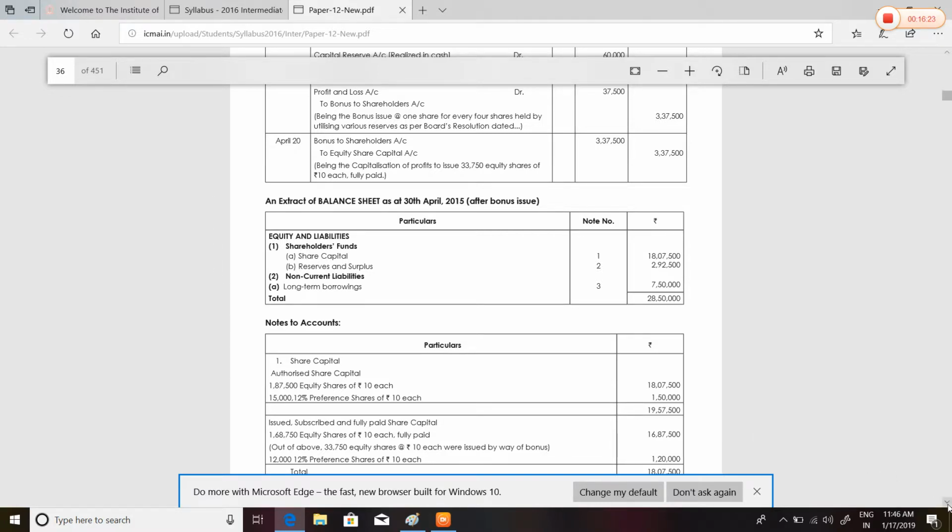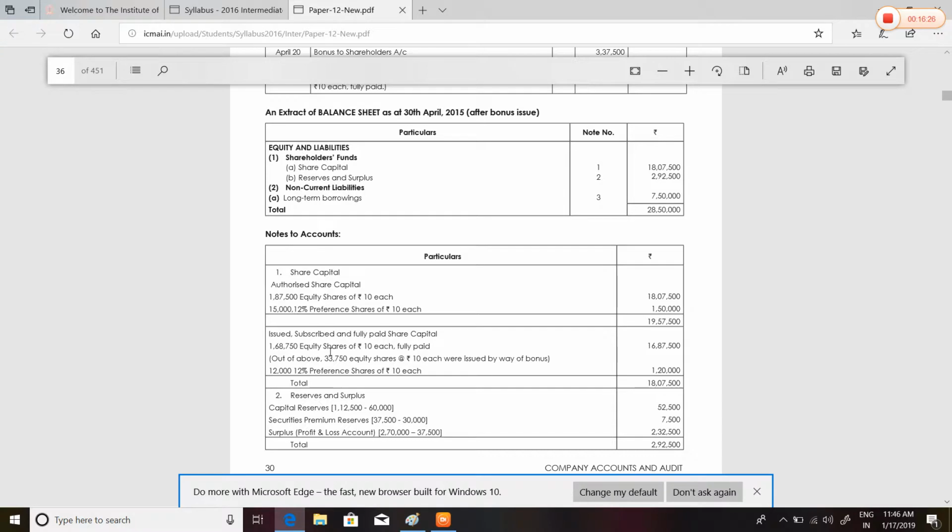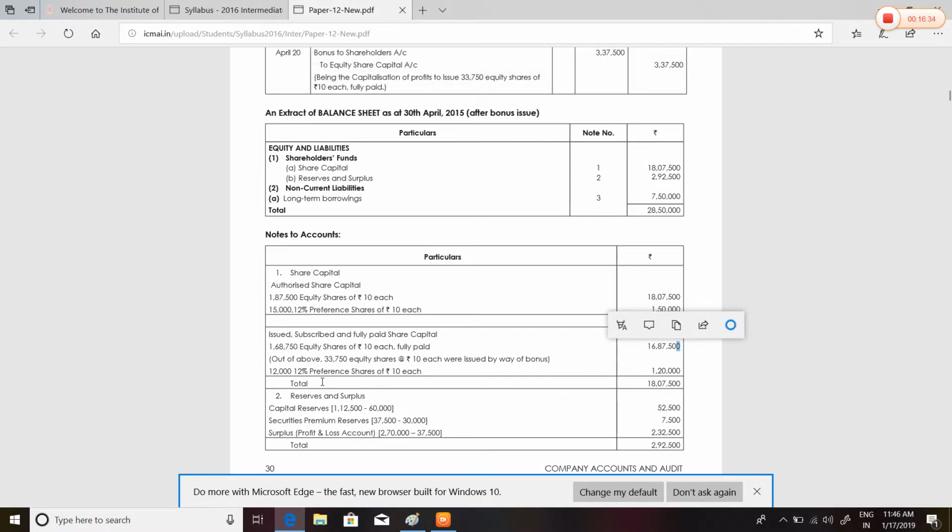Okay, 1,68,750 equity shares by way of bonus. Then 12% debentures of rupees 10 each, 1,20,000, or 18 lakh 7,500. Reserves: 1,12,500 minus 60,000, as 60,000 has been utilized, gives 52,500. Securities premium reserve account 7,500. Surplus, that is profit and loss account, 2,70,000 minus 37,500 comes out to be 2,32,500. The total of reserves comes out to be 2,92,500 rupees.